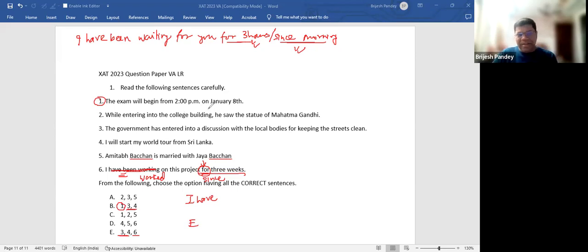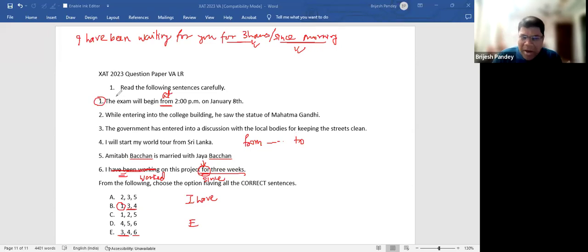On, more appropriately, should be at, because when something is about to start, the exam will begin at 2 p.m., right? When you use the word from, it generally shows a span of time. From will always take the end, to. And that is how exactly it means.